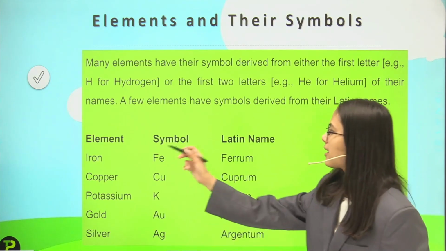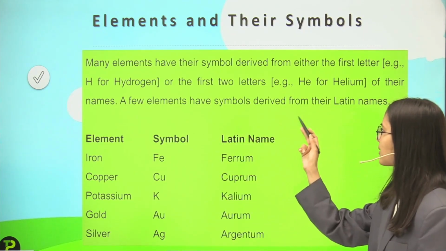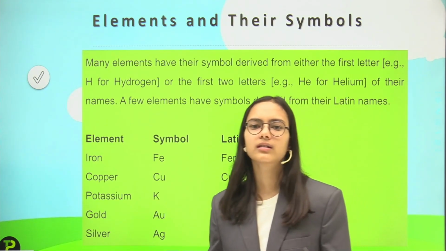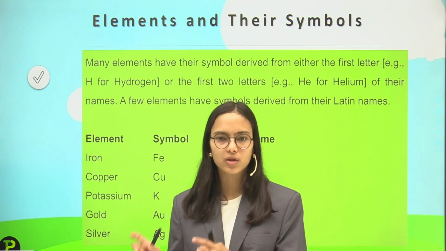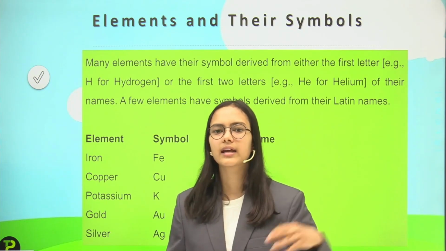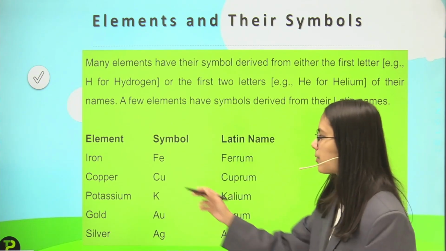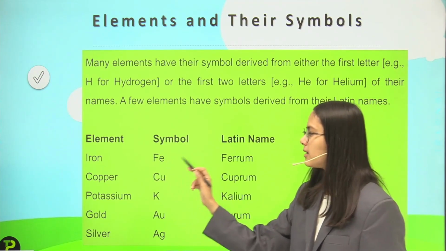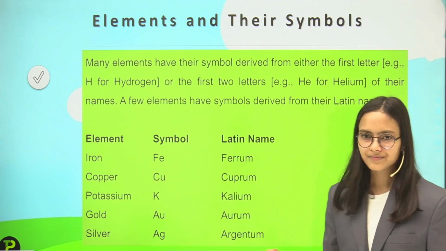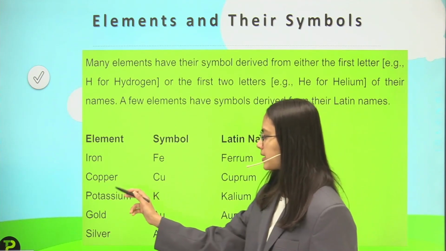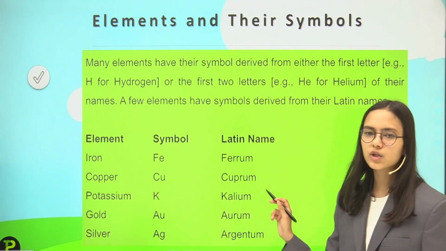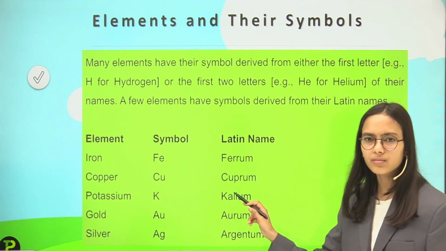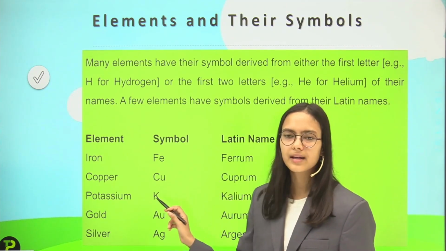And then we have a few elements which have symbols derived from their Latin names. Some elements do not take their symbols from their original name, like in English, but take them from Latin. Like I talk about iron. Iron has the symbol Fe because its Latin name is ferrum. And then I talk about copper, that is Cu, from cuprum, and that is why the symbol is Cu.